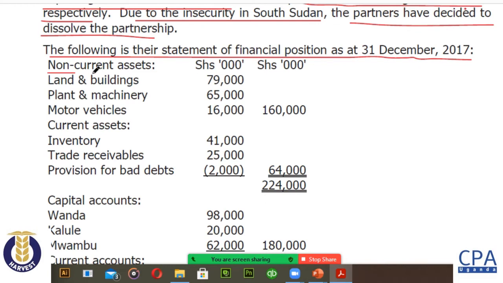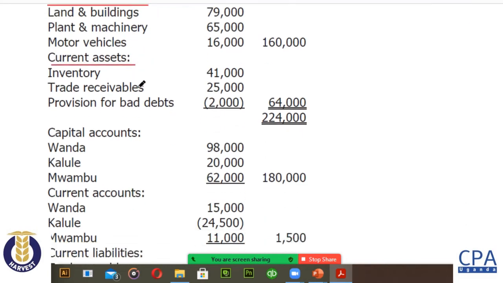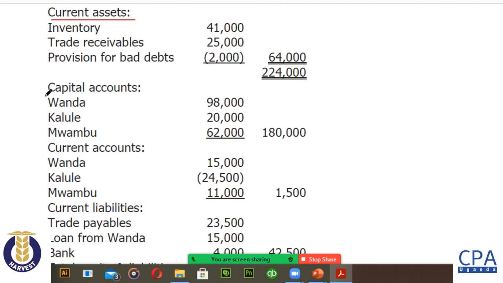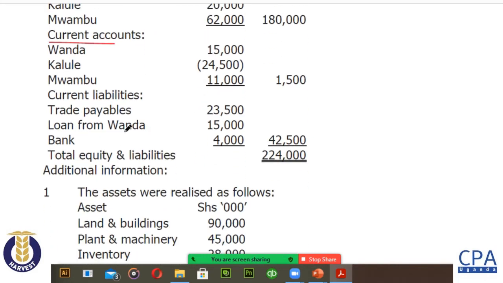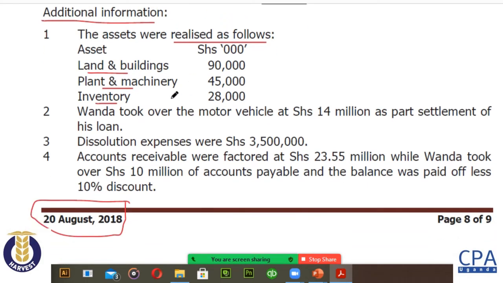So they gave us the non-current assets. The current assets are also given. The capital accounts, the current accounts are also given. The current liabilities are also given. And we have some additional information here. They are giving us the amounts realized from the sale of assets, land, plant and equipment, inventory.